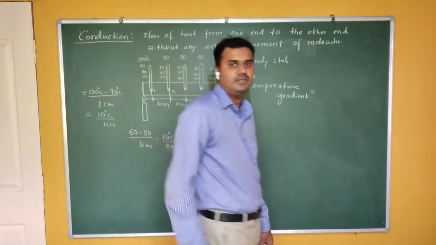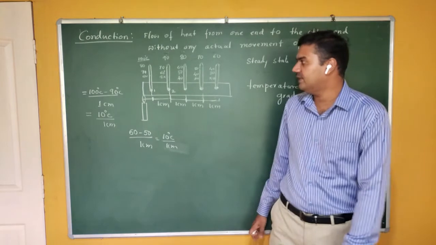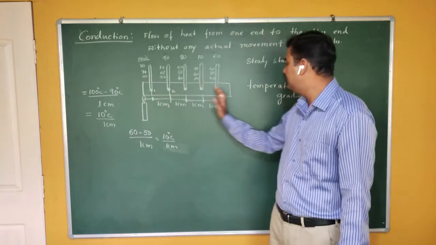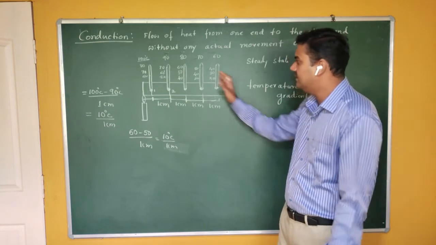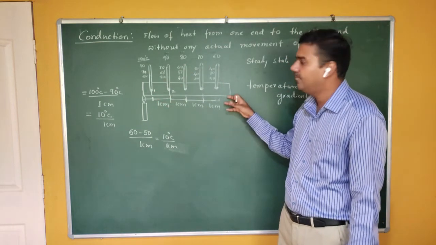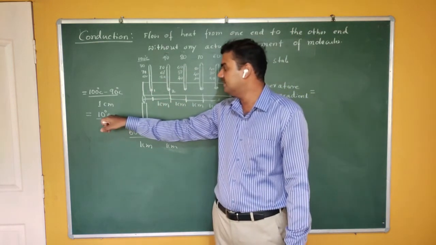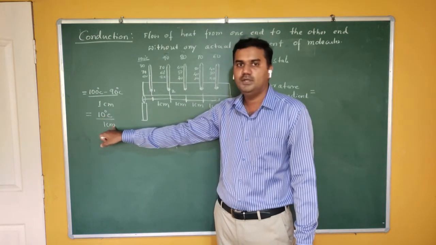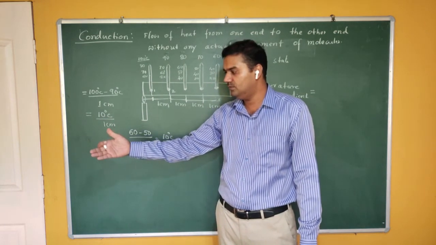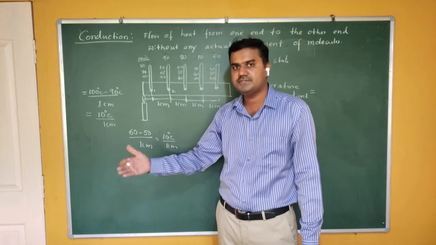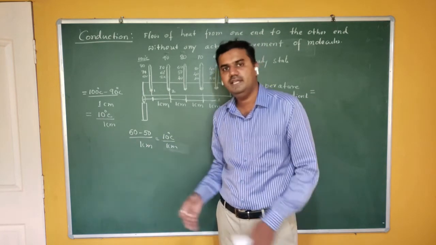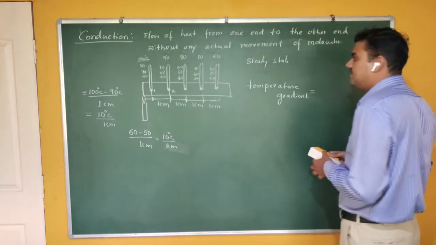So this is a constant quantity. When steady state takes place, this particular term remains constant. That is called temperature gradient. In my particular example, the temperature gradient is 10 degrees per 1 centimeter. That means if you move 1 centimeter away from the hot end, then your temperature decreases by 10 degrees centigrade. So this is called temperature gradient.